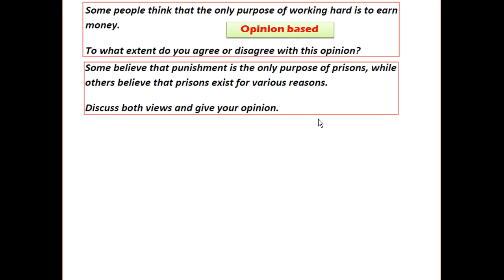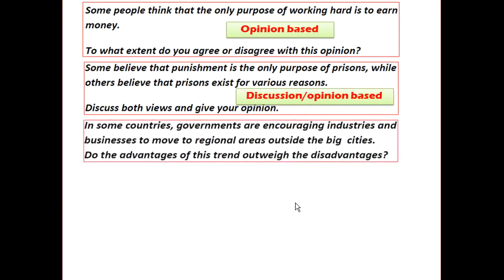Both. If you look at this carefully, now I'm going to answer it. Discuss both the views. That means you have to discuss it and give your opinion. That means you have to give your personal opinion as well. So this is clearly a discussion opinion based question. I hope you must have got it right.